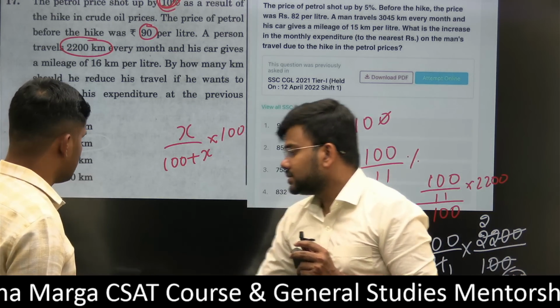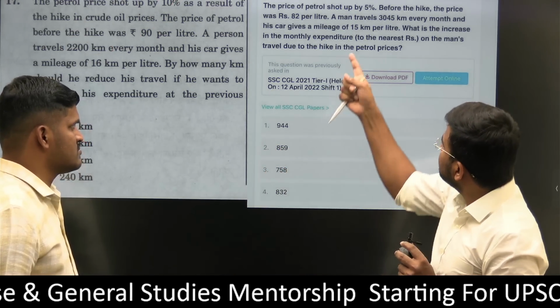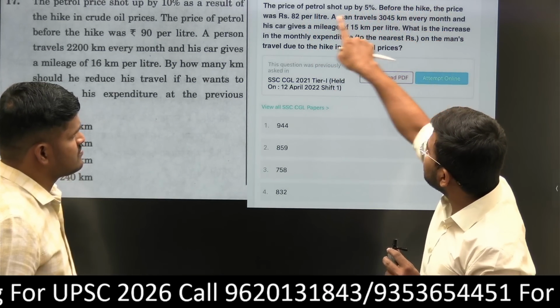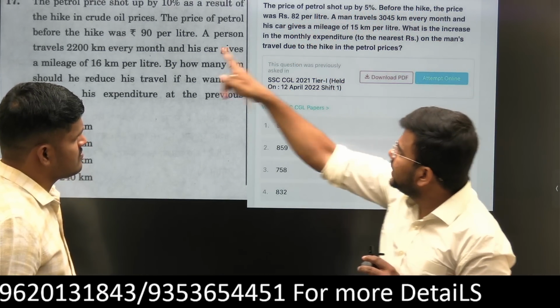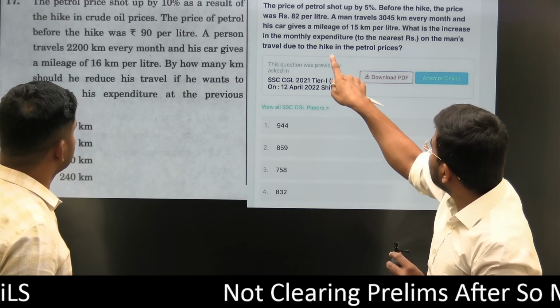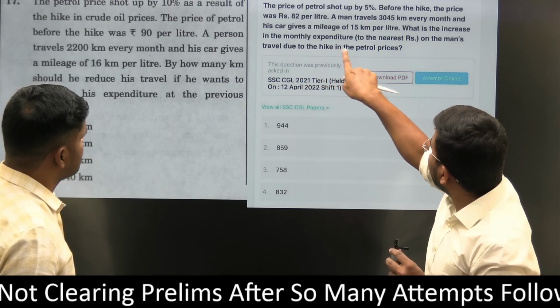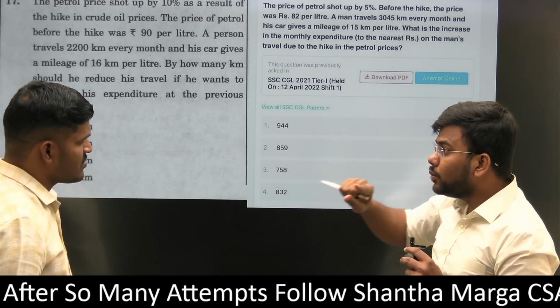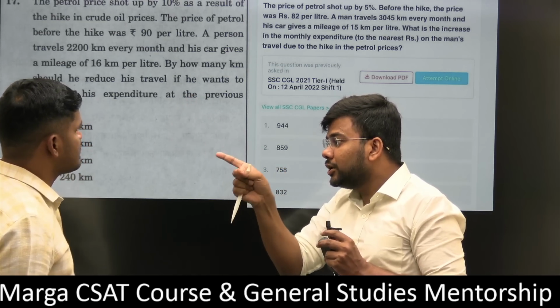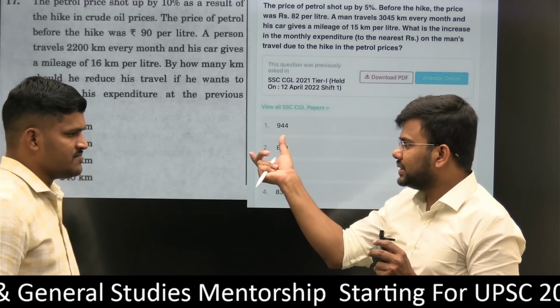The theme is based on consumption, which was the same question. The price of petrol shot up by 5%. Before the hike, the price was rupees 82 per liter. Here it is 90 per liter. 10%, 5%. They are asking about the man's travel due to the hike in petrol prices. That means they are asking how much extra money he has to spend. But here they are asking how many kilometers he has to reduce. That's it. The theme is the same.